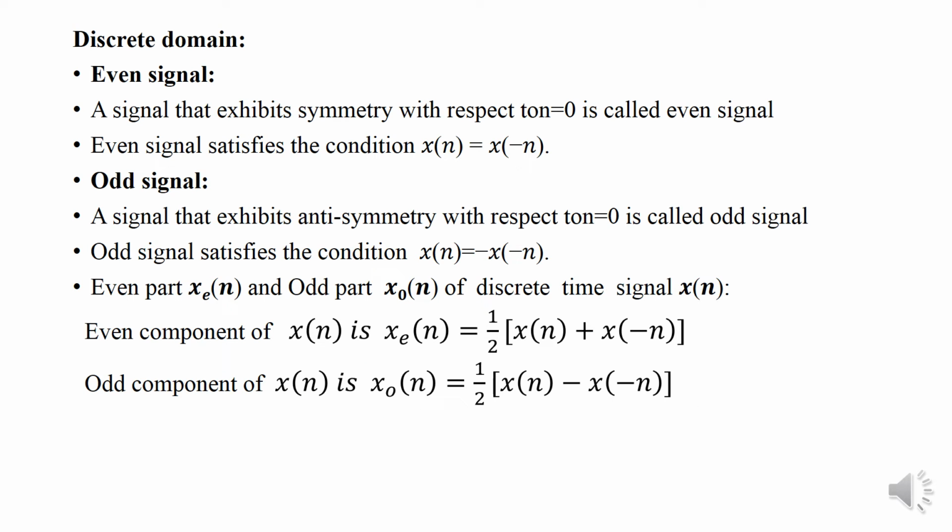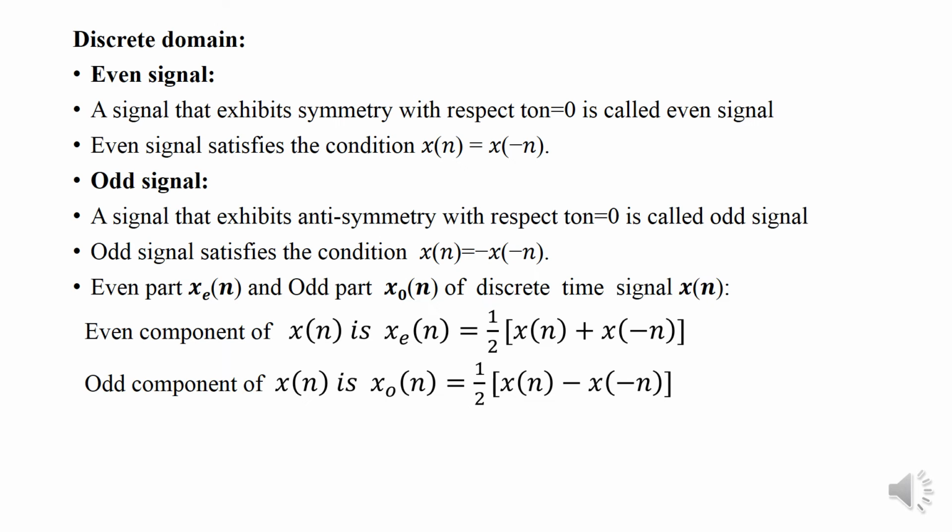Similarly, in discrete time, a signal is said to be even when it is symmetric with respect to t equal to 0, and the even signal satisfies the condition x(n) equal to x(-n). Similarly, in the case of an odd signal, if it exhibits antisymmetry with respect to t equal to 0, it is called the odd signal, and the odd signal satisfies the condition x(n) equal to minus x(-n).